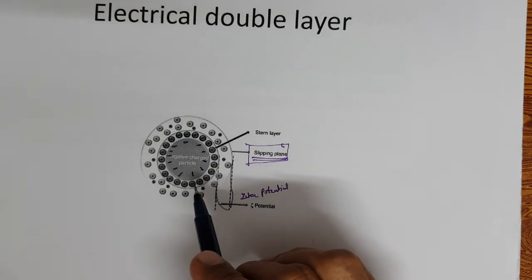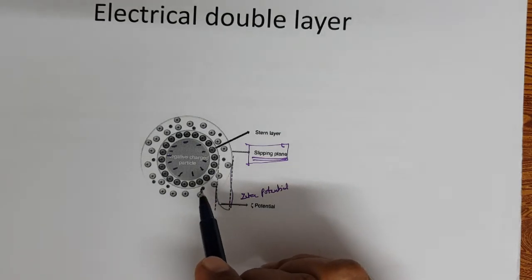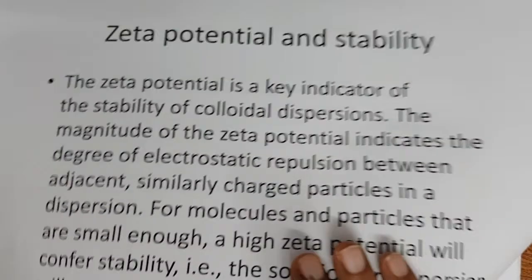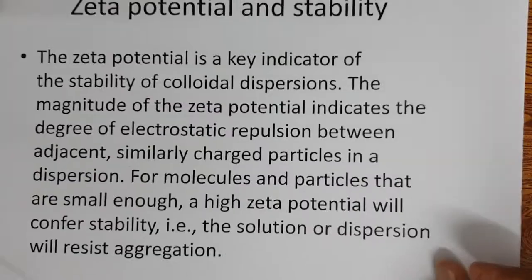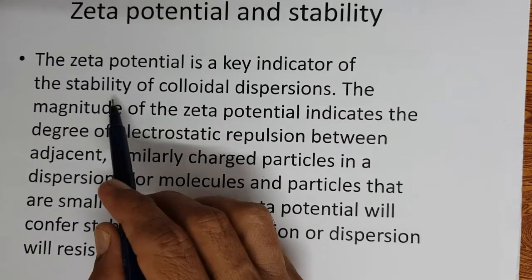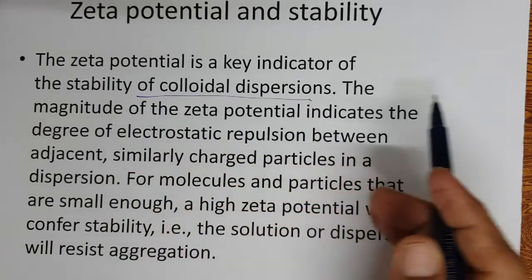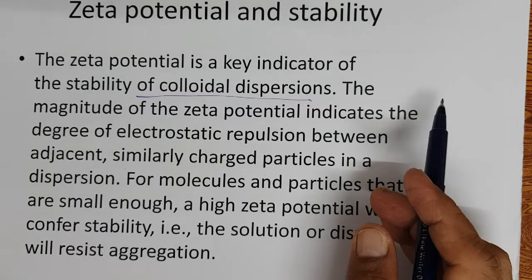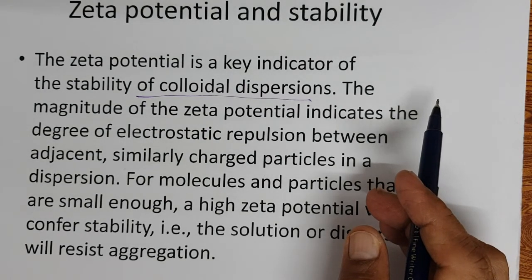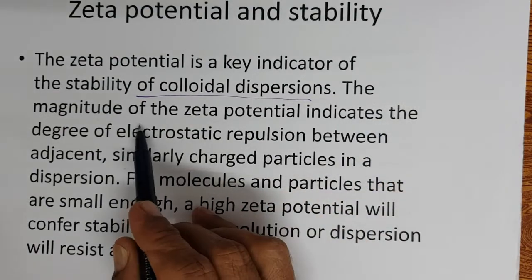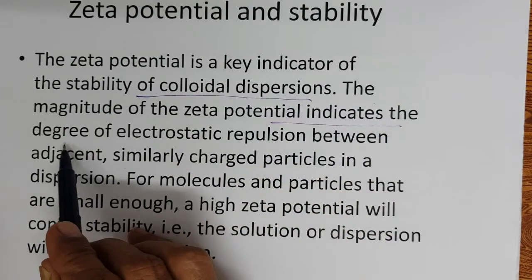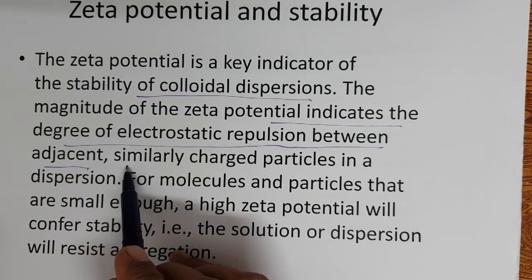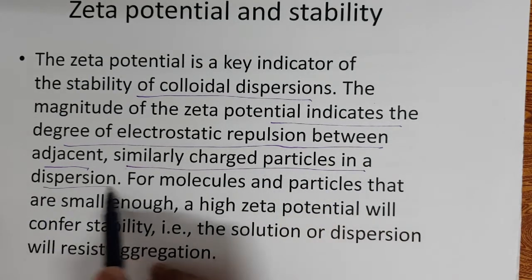Now, how is zeta potential important? Zeta potential is a key indicator of the stability of colloidal dispersion. A colloidal dispersion is fine particles dispersed in a continuous medium. It can be an emulsion or a suspension. The magnitude of zeta potential indicates the degree of electrostatic repulsion between adjacent, similarly charged particles in a dispersion.